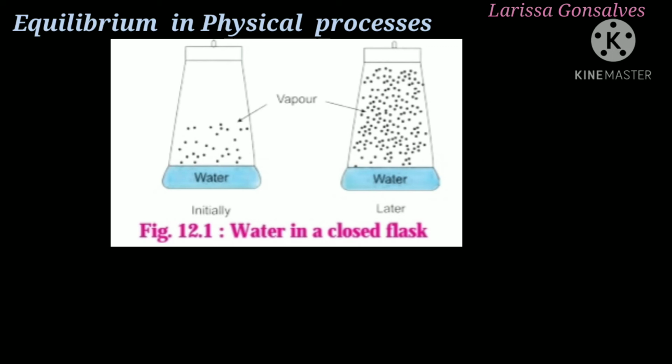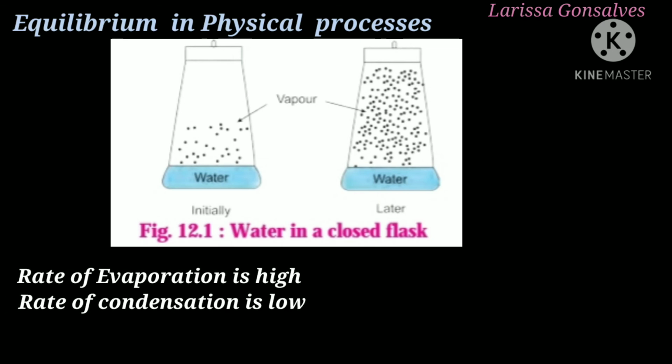Since the container is closed, these vapors cannot escape out, and hence they condense back to the liquid. Condensation is a process wherein vapors, that is gaseous phase, get converted into liquid. In the first flask, you will see that the rate of evaporation is high, which means the molecules present at the liquid surface are getting evaporated, and the rate of condensation is low because there are not enough vapors to get condensed back to the liquid.